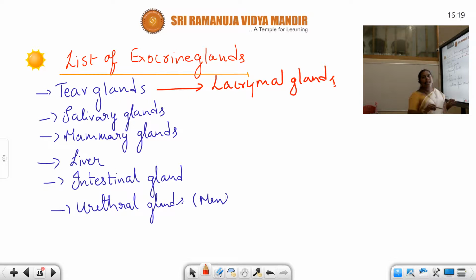The other name of tear glands is lacrimal glands. And salivary glands, mammary glands, liver, intestinal glands, and urethral glands in men. So these are the different examples of exocrine glands: tear glands, salivary glands, mammary glands, liver, intestinal glands, and urethral glands.